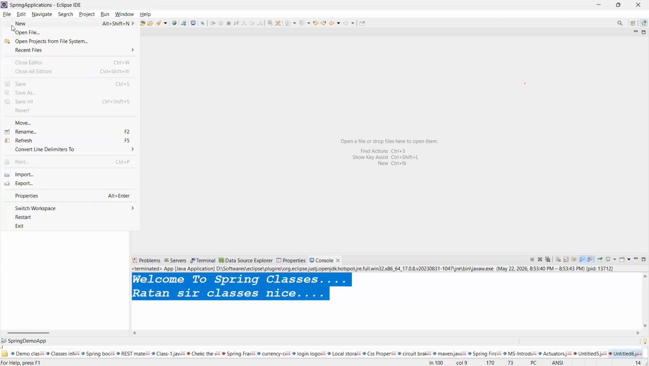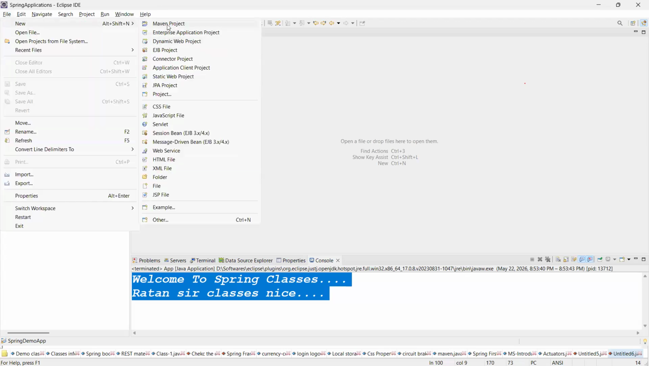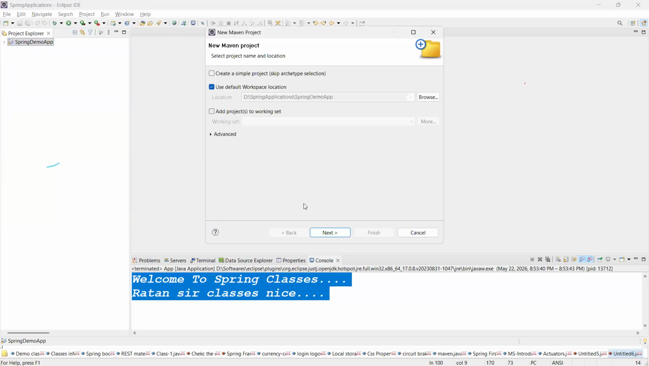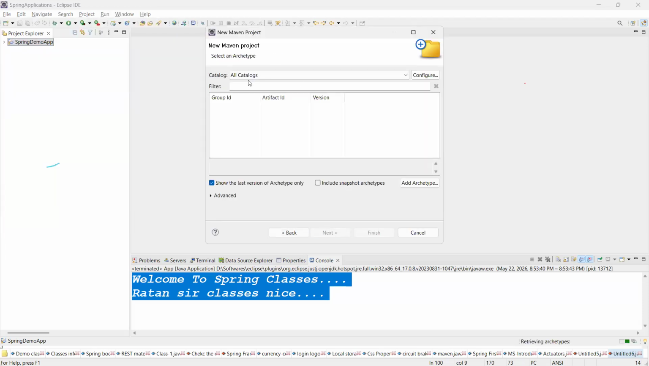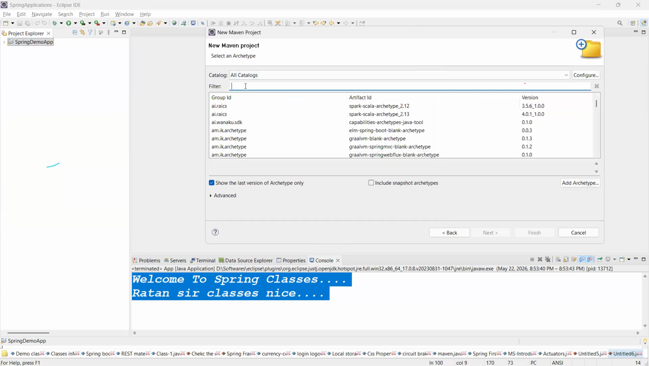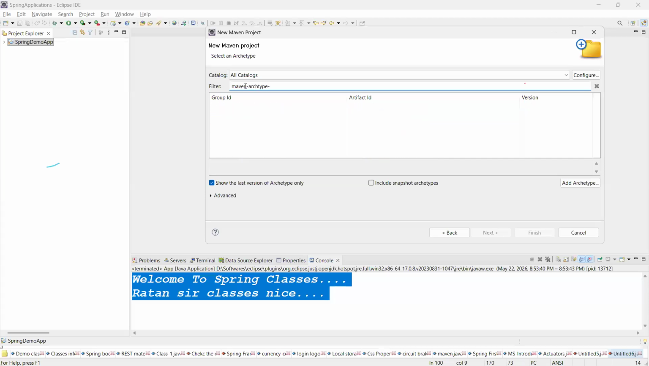Go to the File menu, click on New, then Maven Project. Click on Next. Then here we need to take the name, the Maven archetype quickstart project.